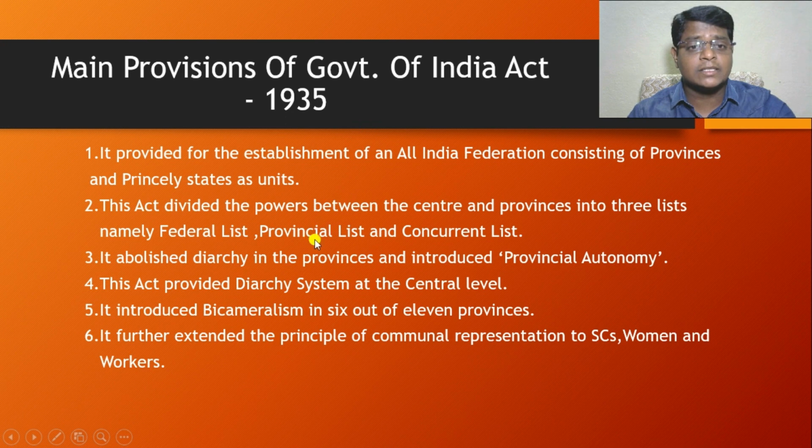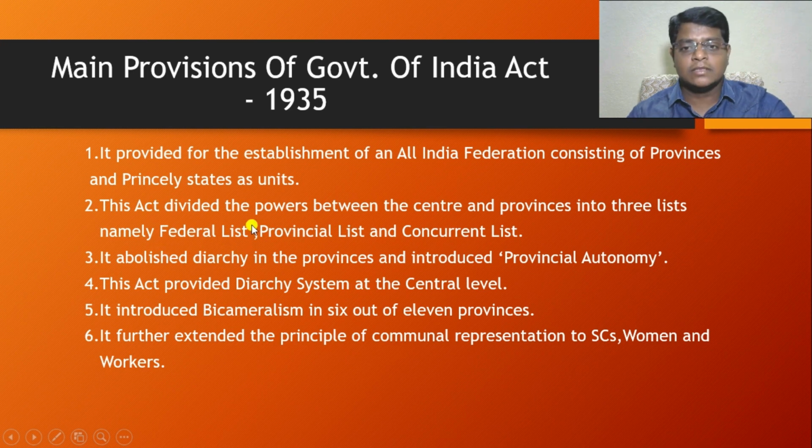Which act divided the entire powers between the union government, or central government, and the state governments? The Government of India Act 1935. It classified the entire powers into three different lists, namely the federal list, the provincial list, and the concurrent list.